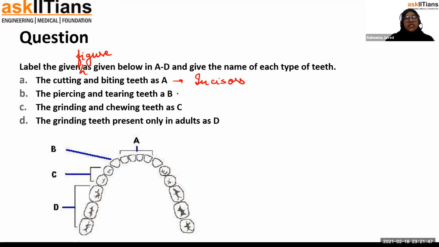Piercing and tearing teeth, B. Okay, they are canines. If you are thinking about canines, then you're right. C are premolars, and D are molars. Okay, so this is just one jaw that is shown here.